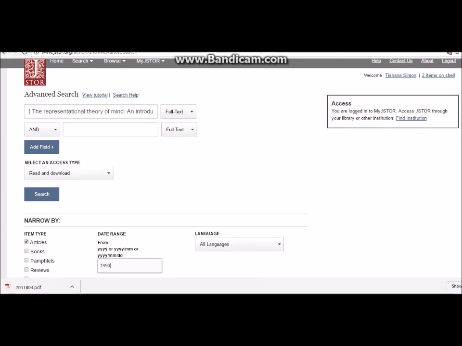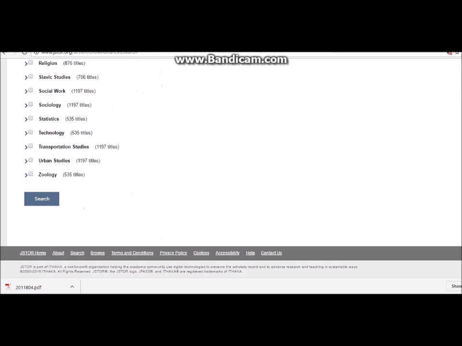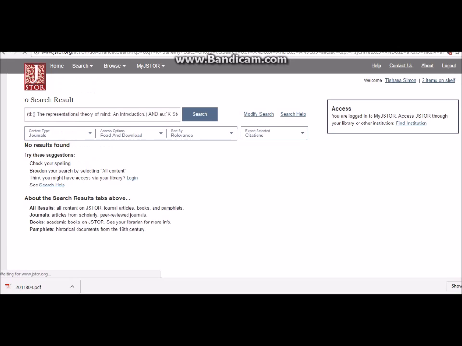And then we are going to make a little change to the title. You have to select title because that's for the title that we actually placed. We're going to paste the name of the person, and then we are going to select on the right hand side that it is the author to define the search a little better. And then we're going to click search. And of course we found nothing because JSTOR does not have everything. It is very good for a randomized yet organized search, but it does not have all articles. There are other databases and even your library that you could have access to.